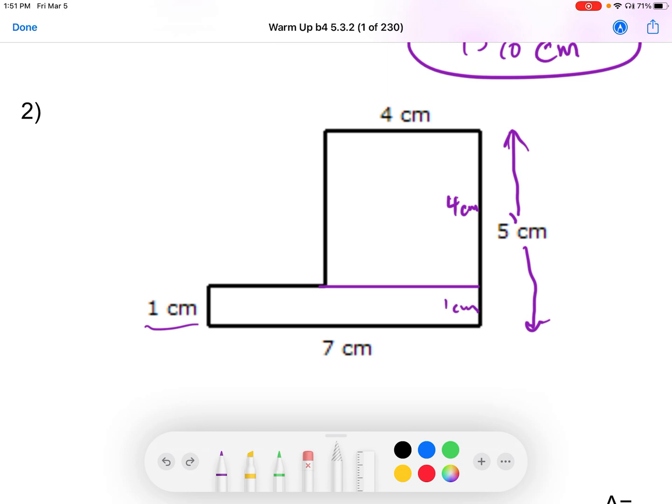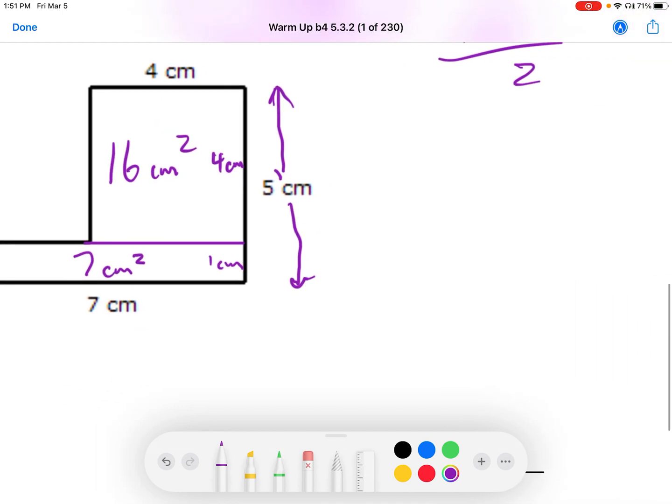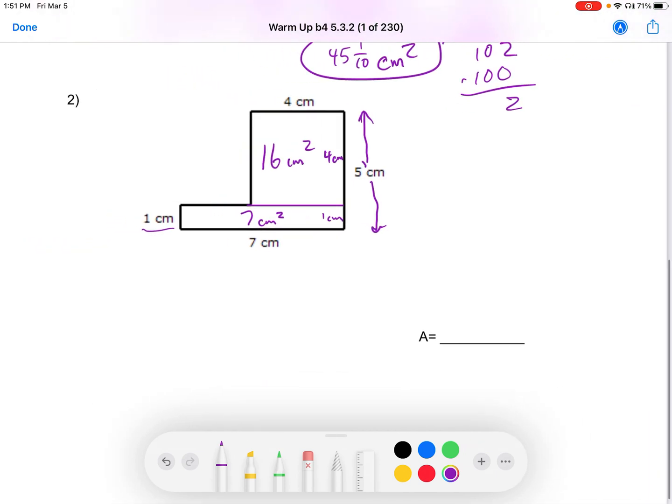I'm going to shift that over. That'd be a little bit better. Notice how we can see now the 1 and 4 to give us a total of 5. That upper rectangle, or a square as you'd want to mostly refer to it, has a base of 4 and a height of 4, so its area is 16 square centimeters. In that bottom rectangle, its base is 7 centimeters and its height is 1 centimeter, so it has an area of 7 square centimeters. To find the total area, we add those two together, and we should have 23 square centimeters. All right.